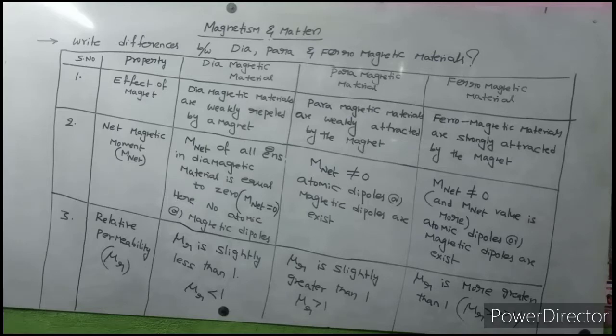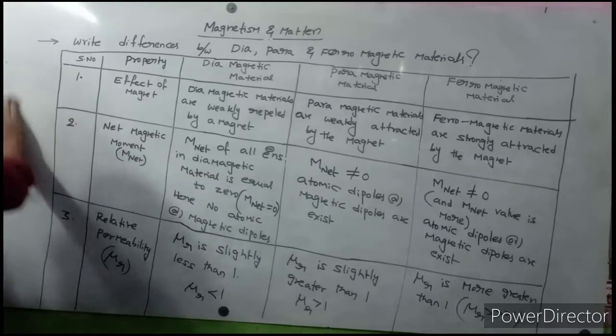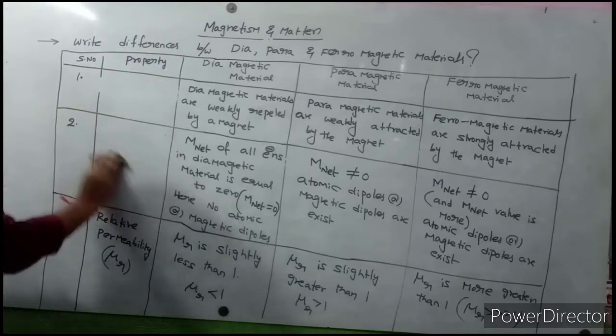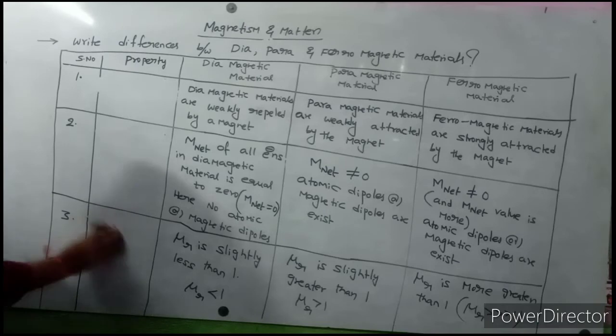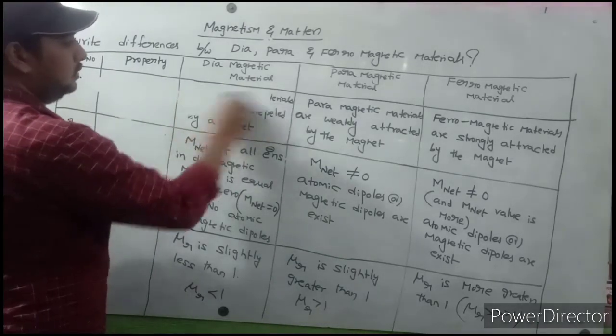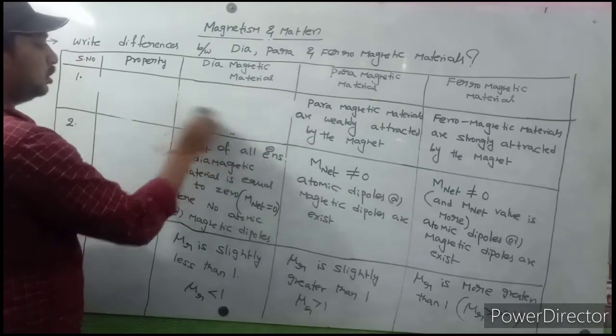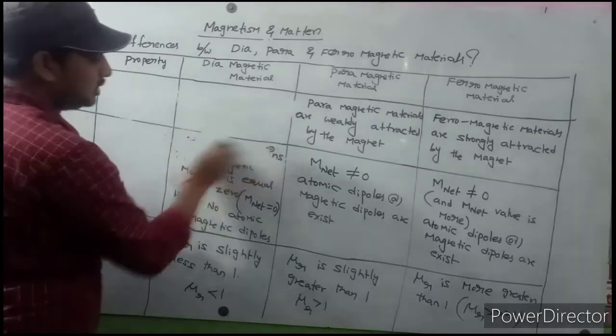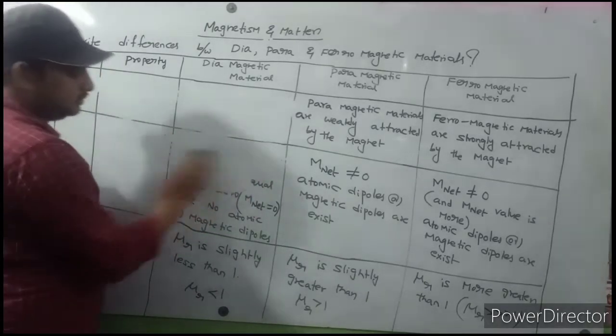Next, fourth property. So three properties are completed.